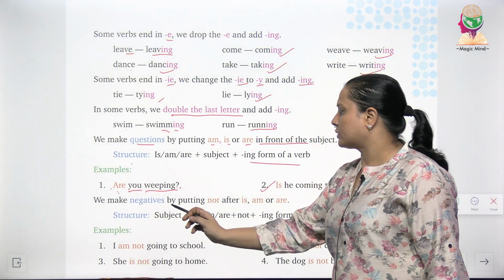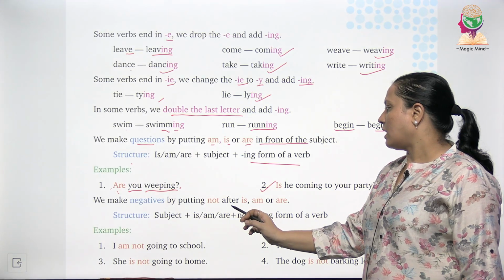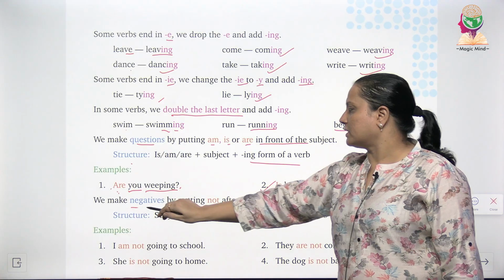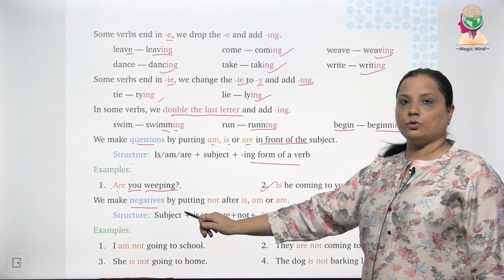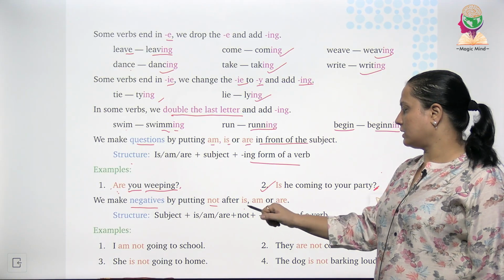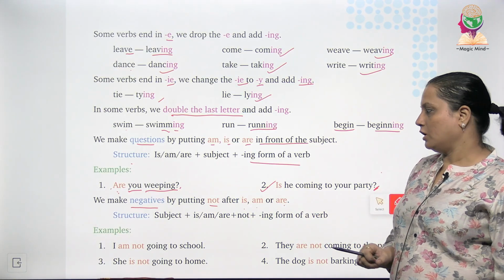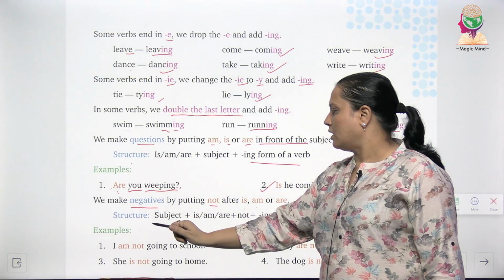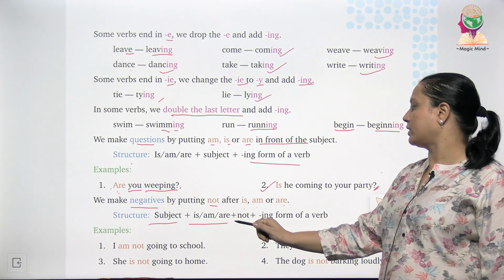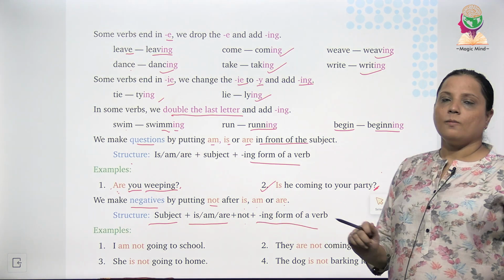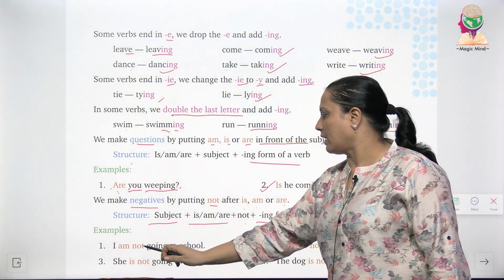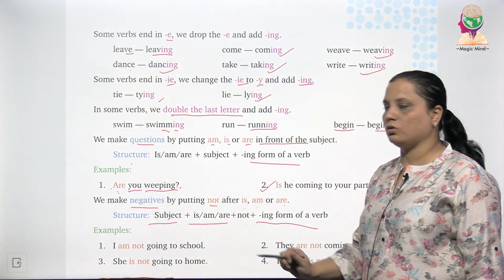We make negatives by putting not after is, am or are. जब हमें negative sentences बनाने हैं तो what we will do is we will put not. और कहाँ लगाएंगे हम not को? is, am या are के बाद में. तो आपका structure कैसा बनेगा? Subject आपका पहले आएगा, then is, am, are plus not and then verb along with ing. For example, I am not going to school.